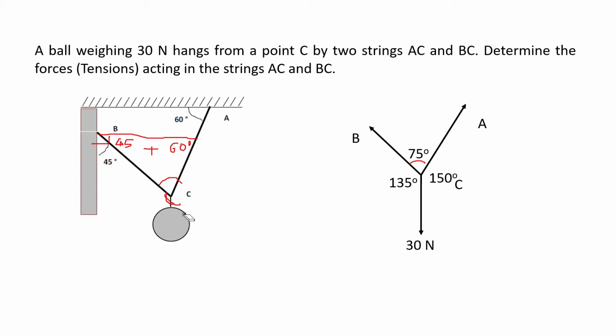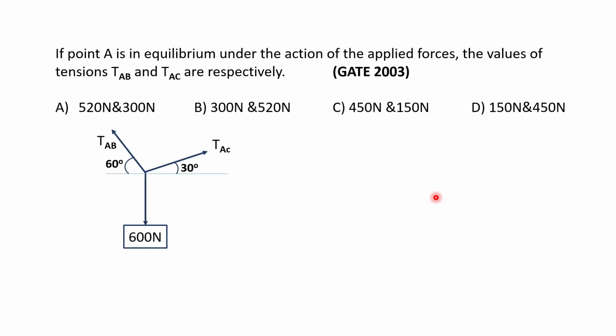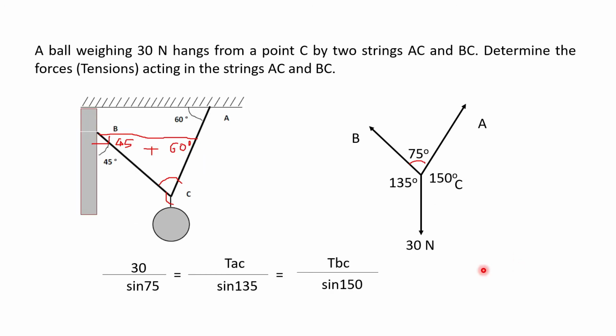So we can find this angle as 135, and for the remaining one we can sum up the two angles, 135 and 75, and deduct it from 360 to get the remaining angle at C. So once we have calculated the angles, the remaining task is easy. We can directly apply the formula and get the tension. You can get the answer by doing the calculations yourself.